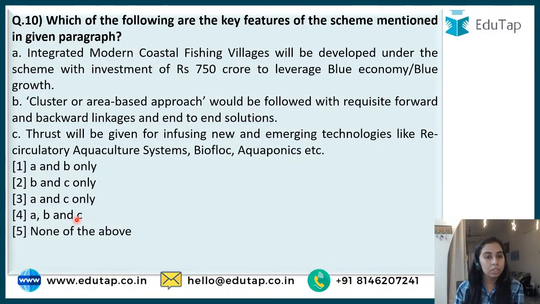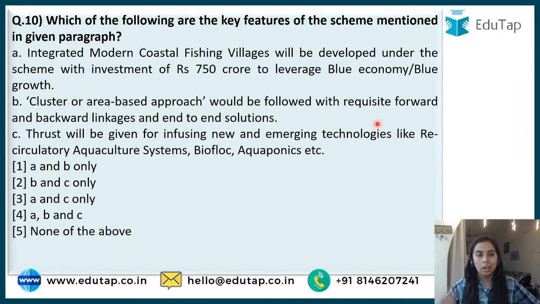Integrated modern coastal fishing villages will be developed under the scheme with an investment of 750 crores to leverage blue economy. Right, so blue economy is very important, guys. A question can be there in your descriptive also in agriculture, even ESI. Because Indian agriculture, the agri characteristics are a part of your ESI also. So a blue economy question you can expect in descriptive paper. So write the scheme, mention it there.